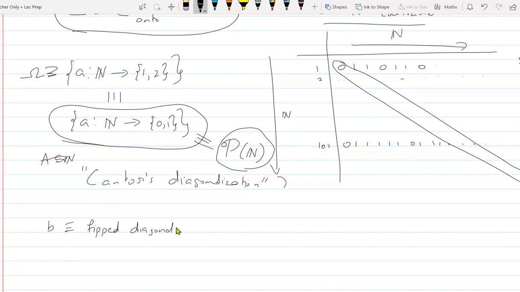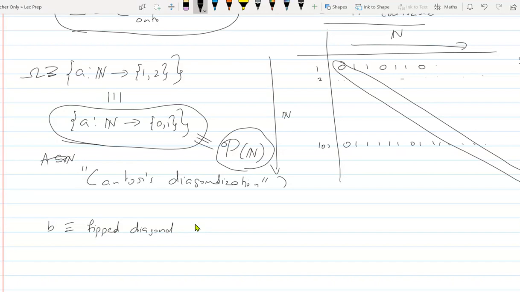You gave me a one-one onto, bijective function. You claim that it's a bijective function. So I will write down this table: for every natural number, I write down the binary version of that mapping. And I will look at the mapping which is the flipped diagonal.